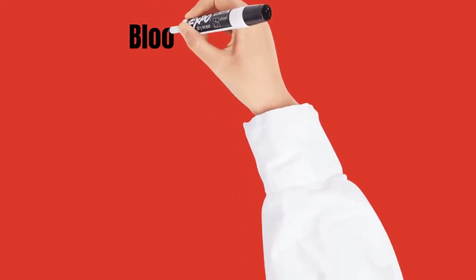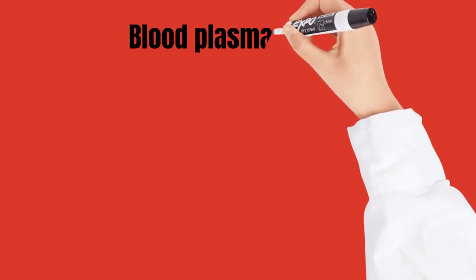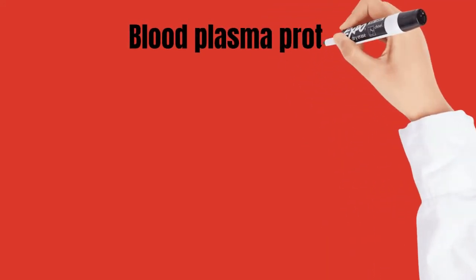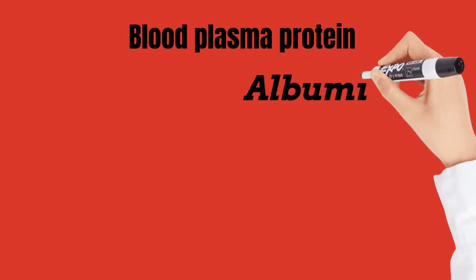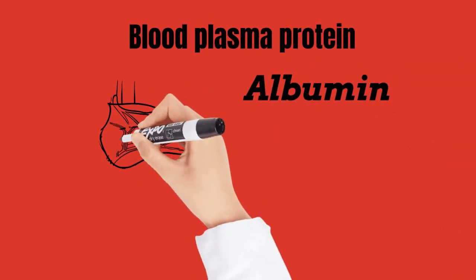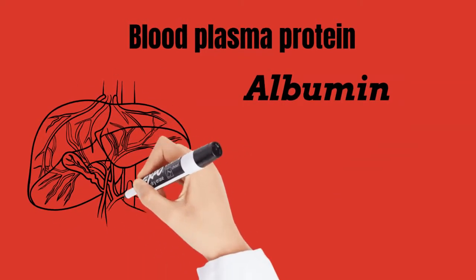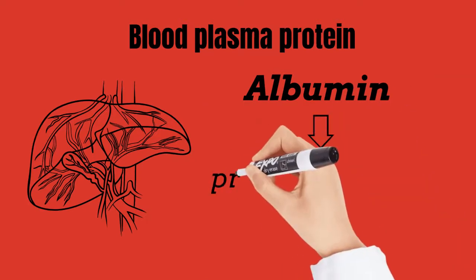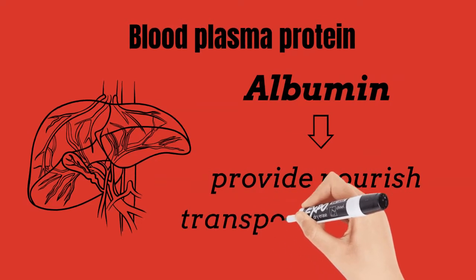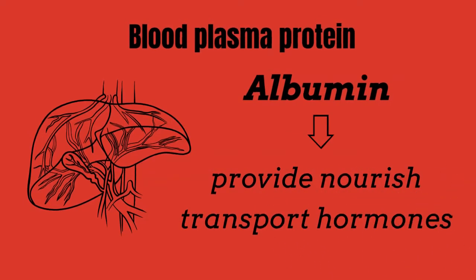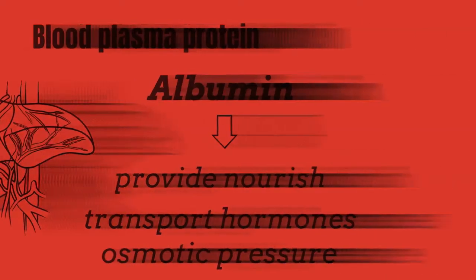In blood plasma, there are 8% blood plasma proteins. Albumin is the main protein in blood plasma. Albumin is a protein made by the liver, and its main role is to maintain the osmotic pressure of the blood compartment, provide nourishment to the tissues, and transport hormones, vitamins, drugs, and other substances such as calcium throughout the body. It regulates the colloidal osmotic pressure of blood.